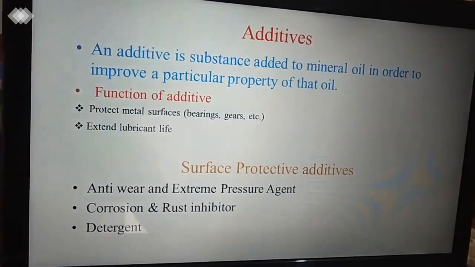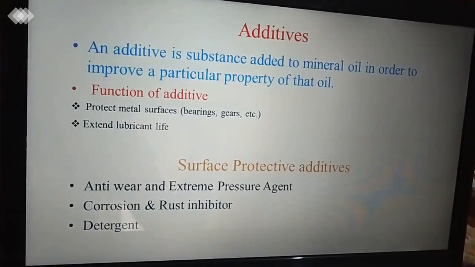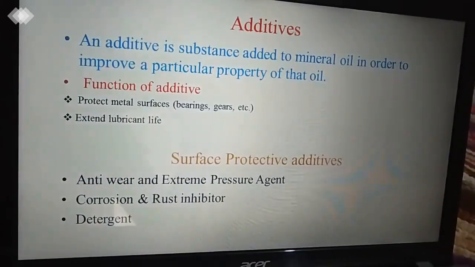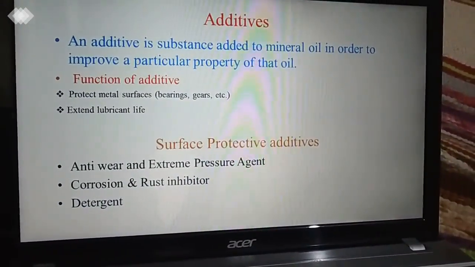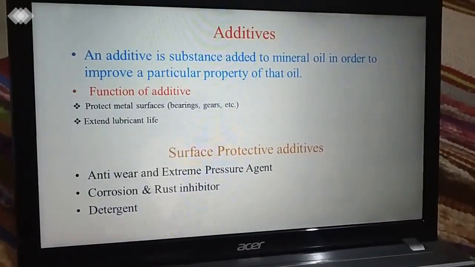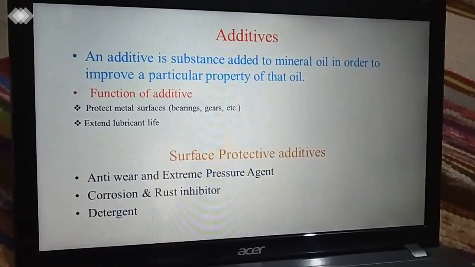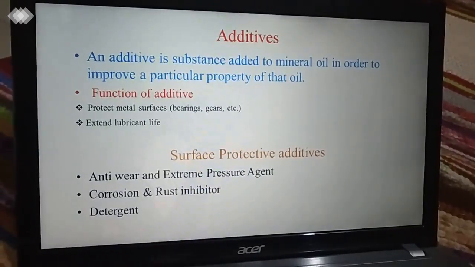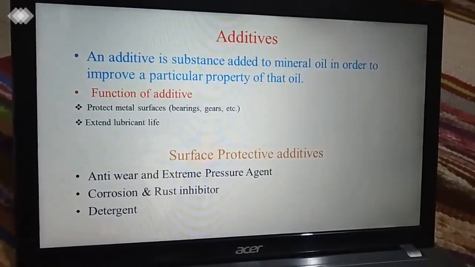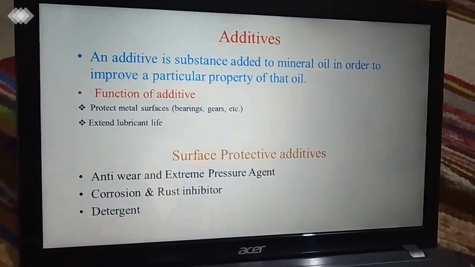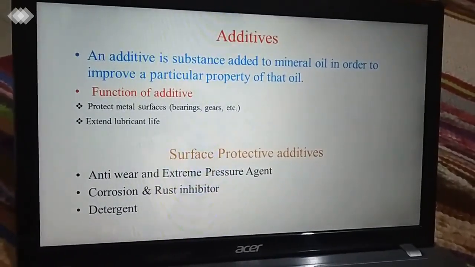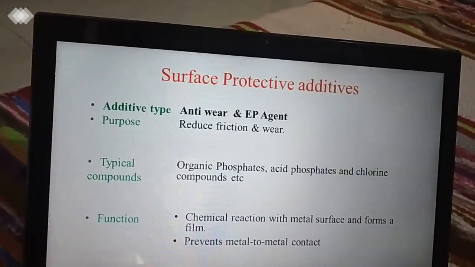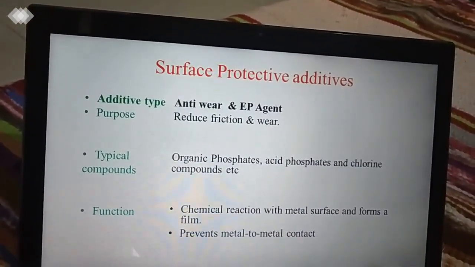So we have the functions of additives. First, it protects metal surfaces, like when it is used in a bearing, it protects the bearing surface. Then it extends the lubricant life. So let's discuss the most important properties of additives and the respective types of additives. First we have surface protective additives. In that we have anti-wear and extreme pressure agent, also called EP agent. Then second is corrosion and rust inhibitor. Then third is detergent.